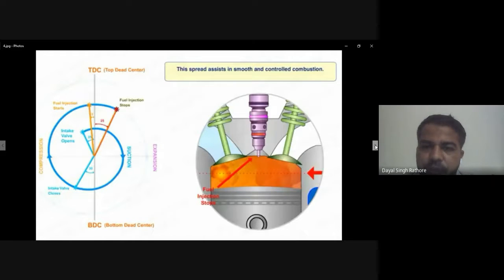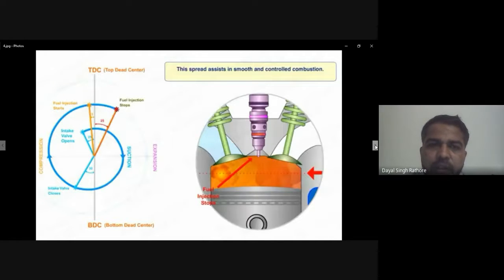Fuel injection stops 25 degrees after the piston top dead center position. When fuel injection stops, the expansion stroke will start.